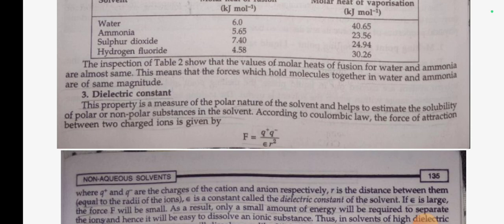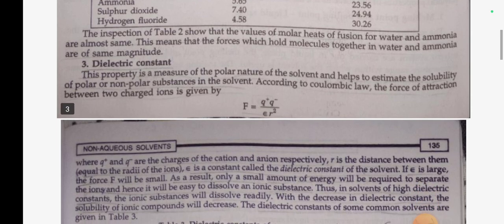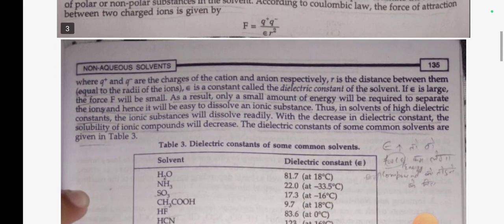According to Coulomb's law, the force of attraction between two charged ions is given by F = Q+ Q- / (4π ε0 r²). Here Q+ and Q- are the charges of the cation and anion respectively. r is the distance between them, equal to the sum of the radii of the ions.